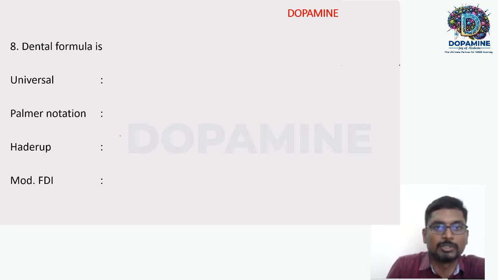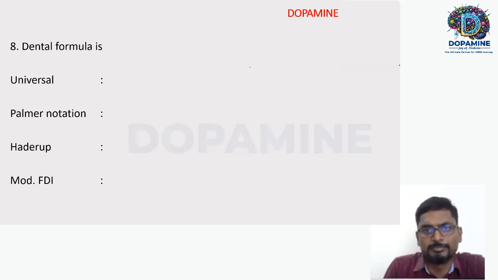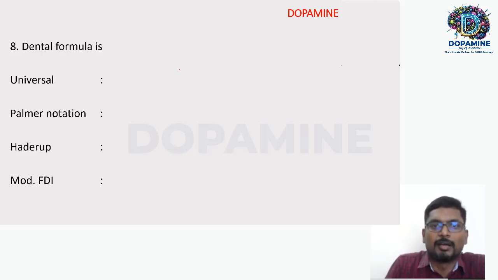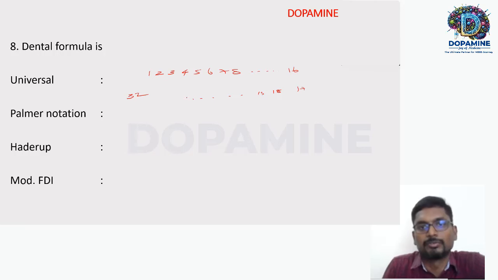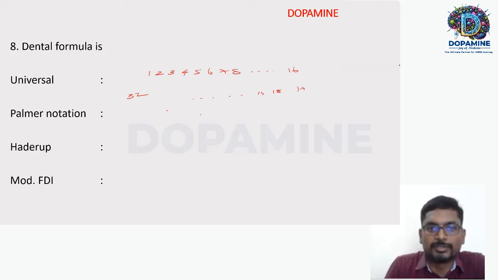Yes. So, the dental formula. This question is moderate to tough. The universal dental formula goes like this: 1, 2, 3, 4, 5, 6, 7, 8, 9, 10, 11, up to 16. Then it starts as 17, 18, 19, goes till 32, right? 32. That is the fourth quadrant, 32. So it is serial numbering, right? 16 teeth in the upper quadrant, 16 teeth in the lower quadrant. That is the universal system.